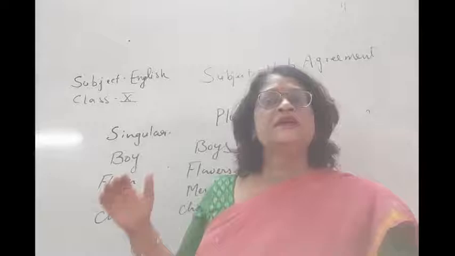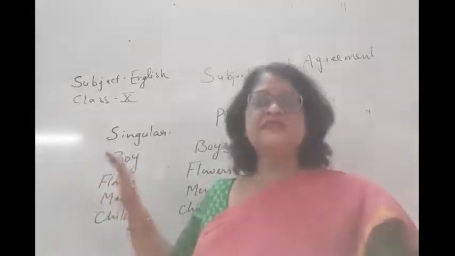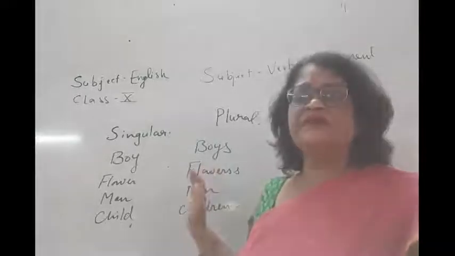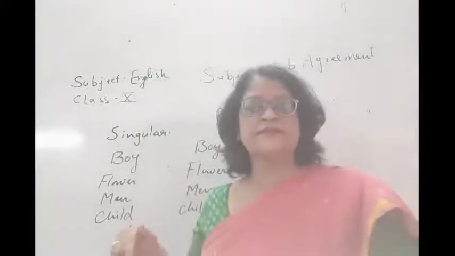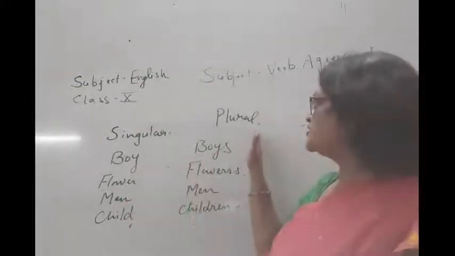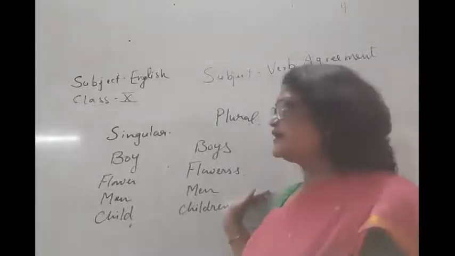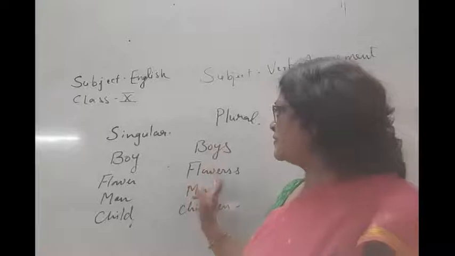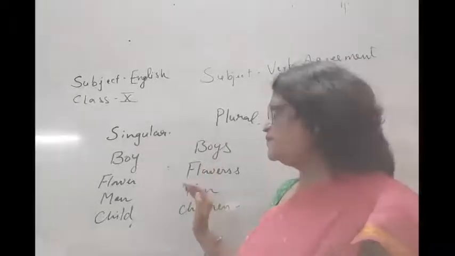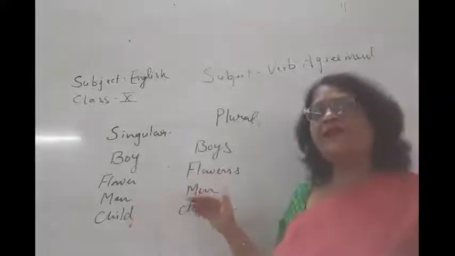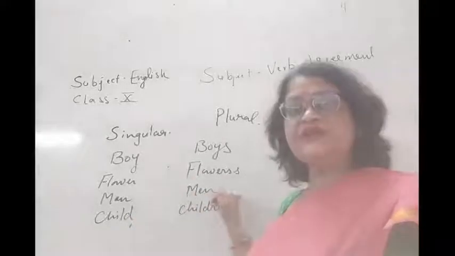Why am I telling you this? Because in the subject, if a singular subject is there, we don't put S. If a plural subject is there, you can see I put S. Like boy, boys, flower, flowers. Okay, sometimes S is not put, like in the case of man. It is M-A-N singular and M-E-N plural.